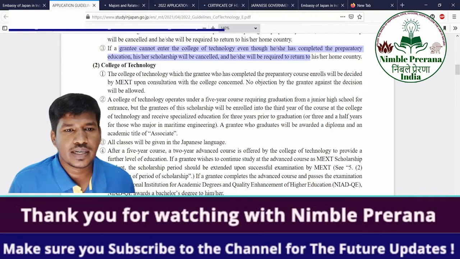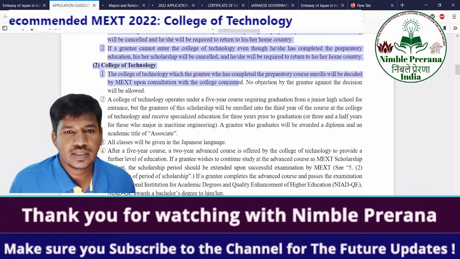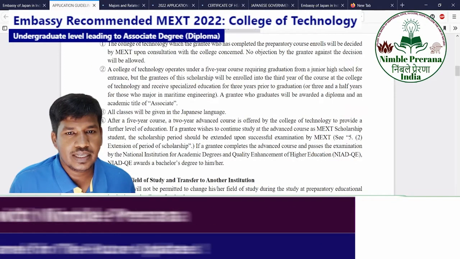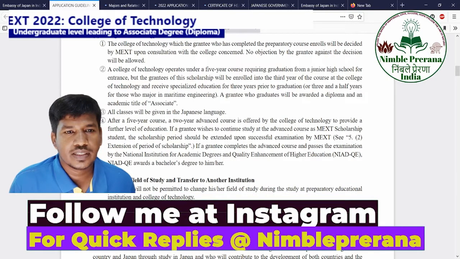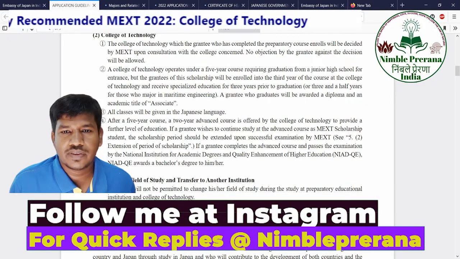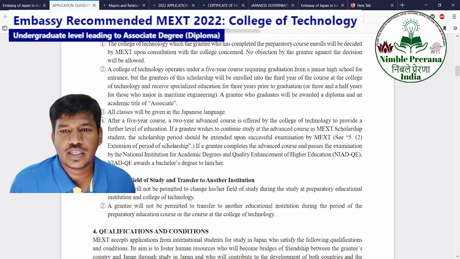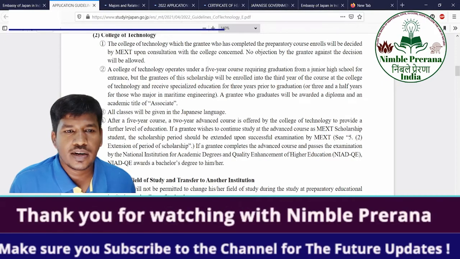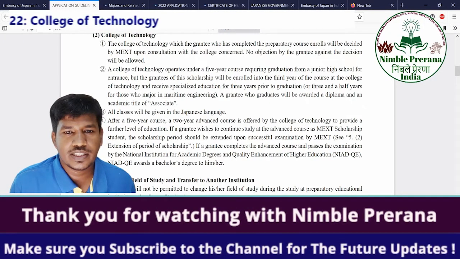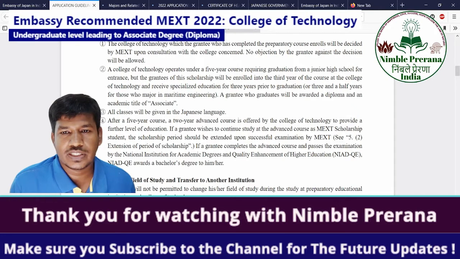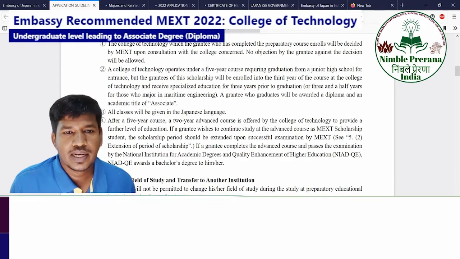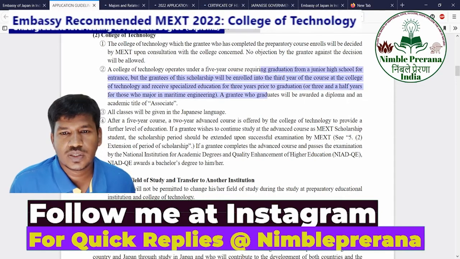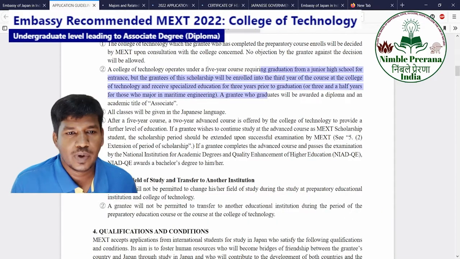The College of Technology. I think you can read this further. The College of Technology operates a 5-year course requiring graduation from junior high school for entrance, but the grantees for this scholarship will be enrolled in the 3rd year of the course at the College of Technology and receive specialized education for 3 years to graduation, or 3.5 years for a major in maritime engineering. You can understand the duration of the course. A grantee will be awarded the diploma academic title of associate.